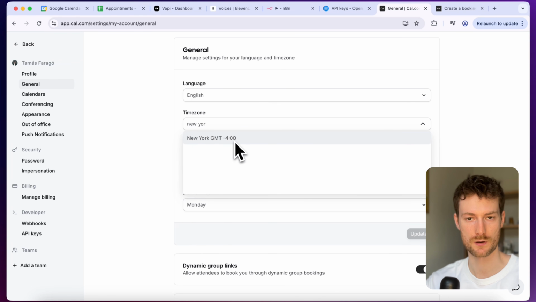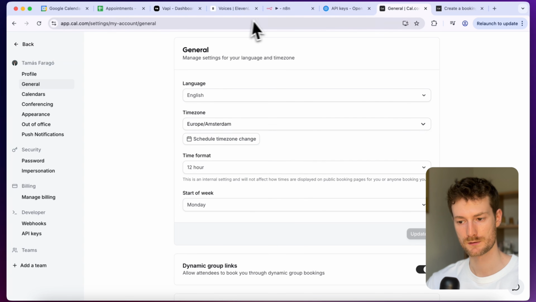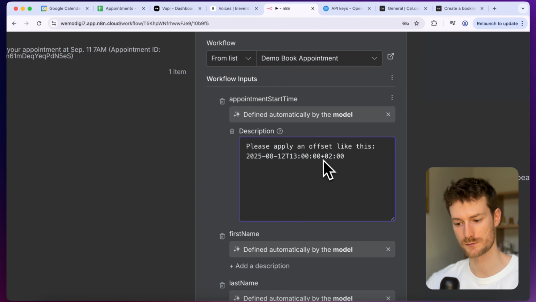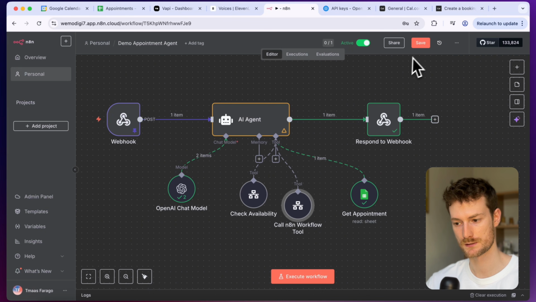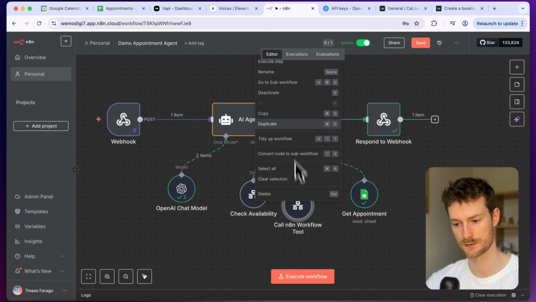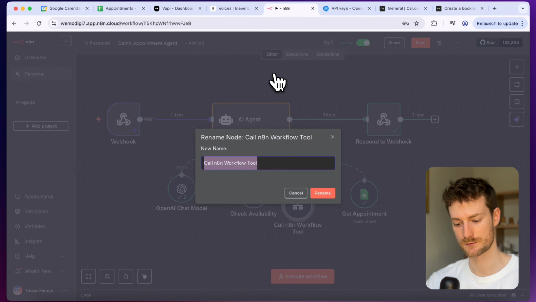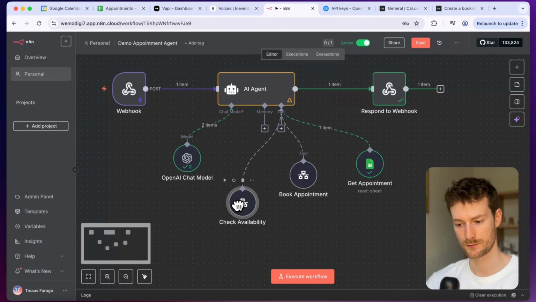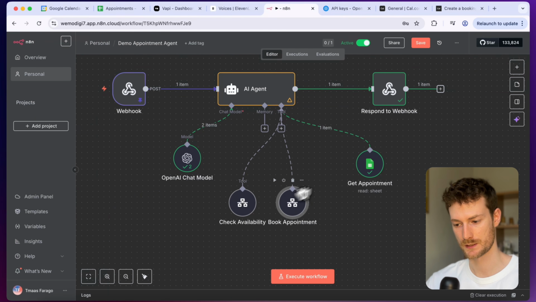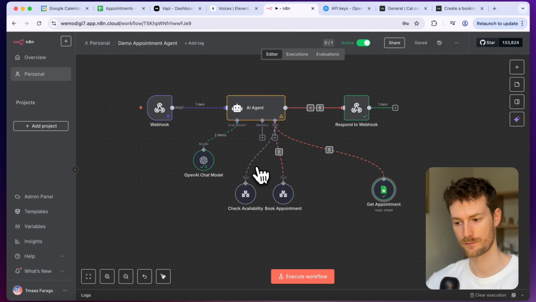So it will show the correct date in your Google Calendar, and it will also save it correctly in Google Sheets. So once you had that, you added the time zone offset, I can close this, and let's rename this. I'm going to call it book appointment. I'm going to adjust these a little bit to make some space. And now we can click on save.